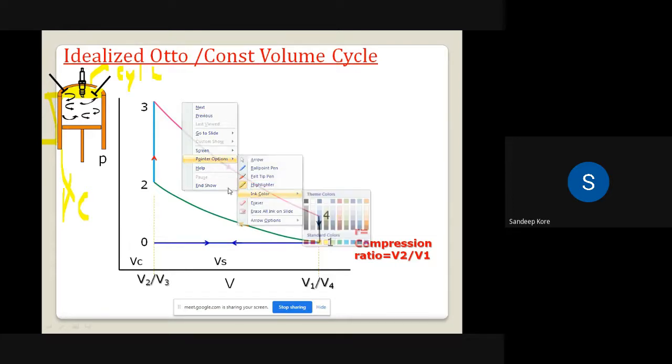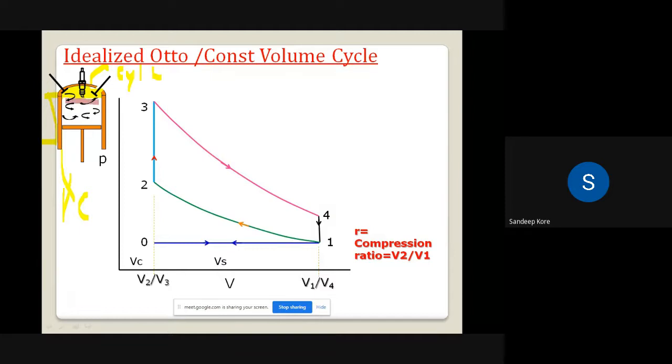And if you see the volume when the piston moves from TDC to BDC, whatever volume your engine will suck in, what do we call it? Swept volume. Swept means as much as it has sucked. So total volume is equal to clearance volume plus swept volume. That you have to remember. And the distance between top dead center and bottom dead center is called the stroke.